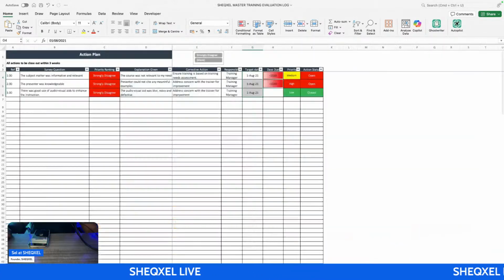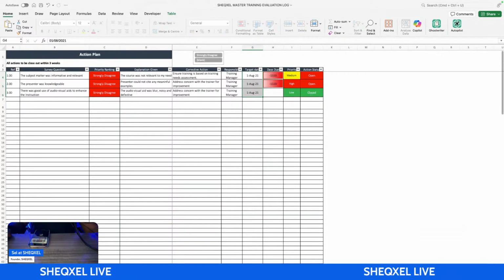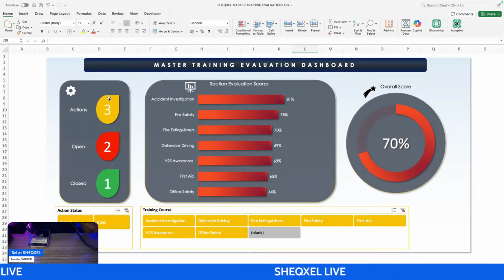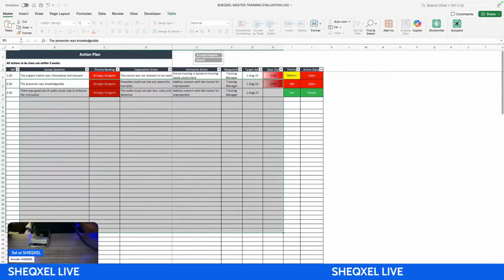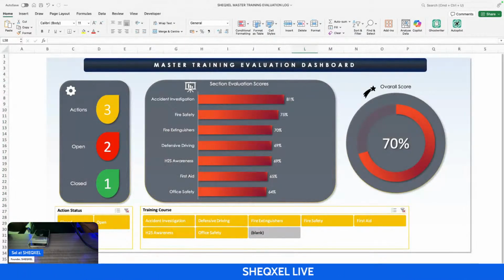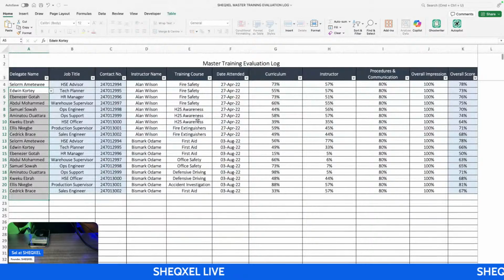So basically, we are looking at how many actions are open, how many are closed. If you come to the dashboard, you notice that you have 3 actions, 2 are open, 1 is closed. That's exactly what we have here, right? So you have a large database of all of these actions. What it means is that they're all going to be populating here. Again, we are looking at the score of the evaluation form from the workers, as far as each training program is concerned. So that's exactly what we have here.